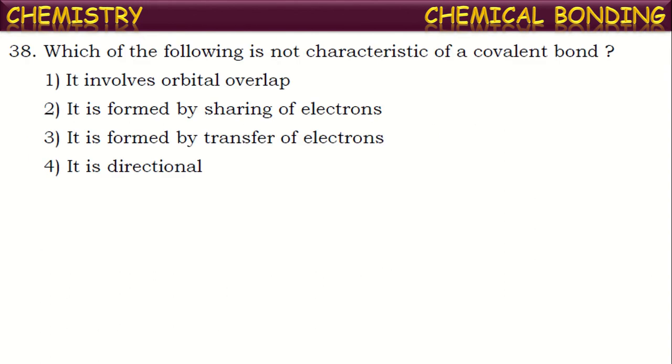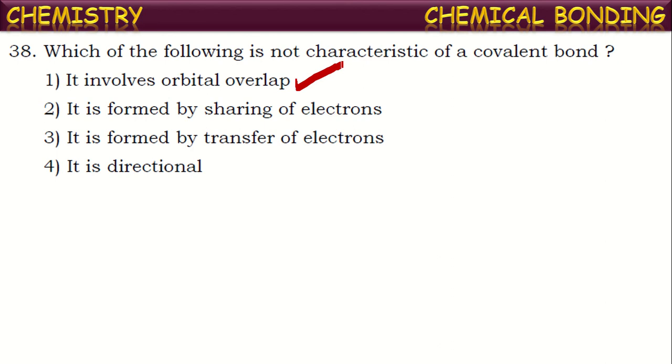Which of the following is not characteristic of a covalent bond? See the characteristics given here about covalent bond. Identify the wrong one. It involves orbital overlapping. Yes, in a covalent bond formation, atomic orbitals overlap each other. Thus, they result in the formation of covalent bonds. It is true. Second one, it is formed by sharing of electrons.